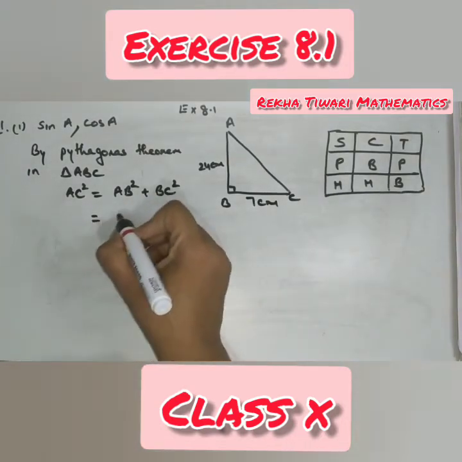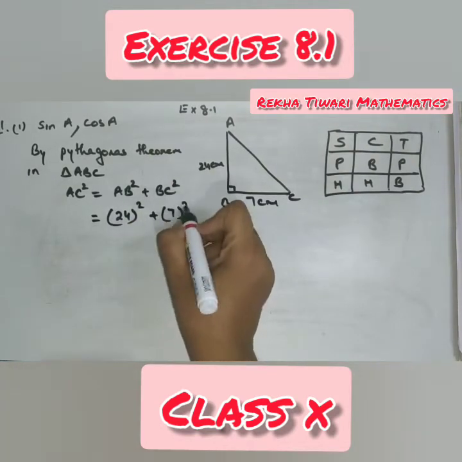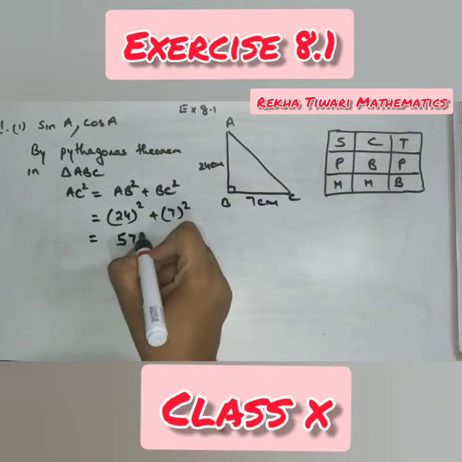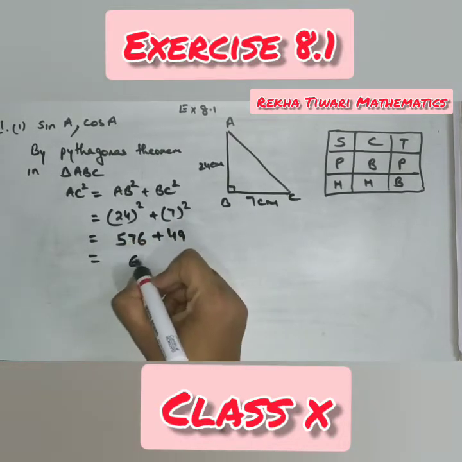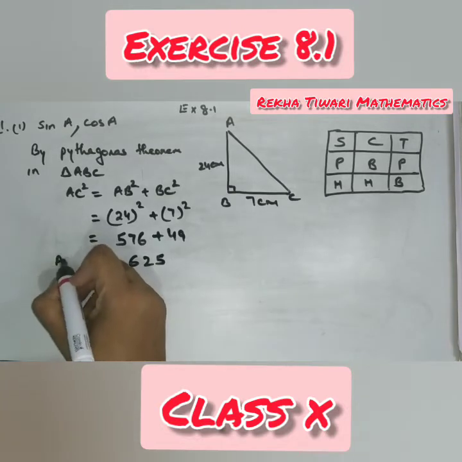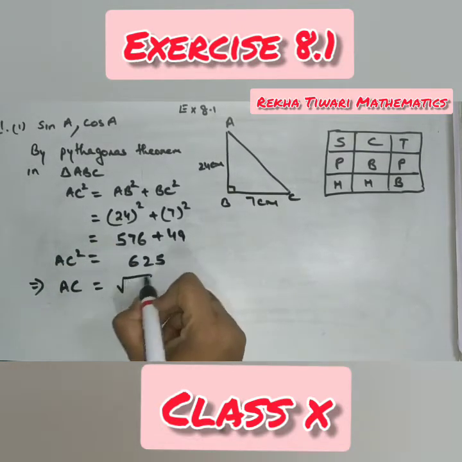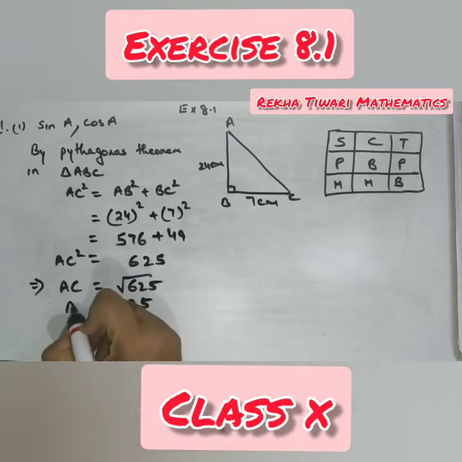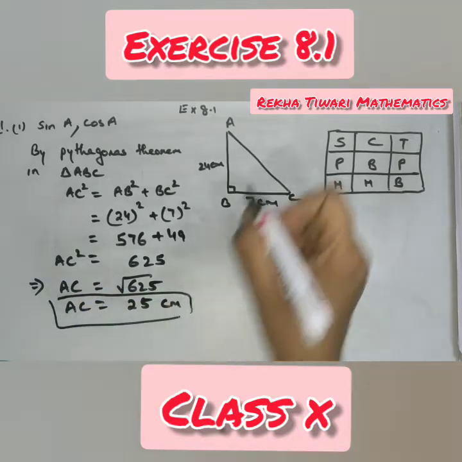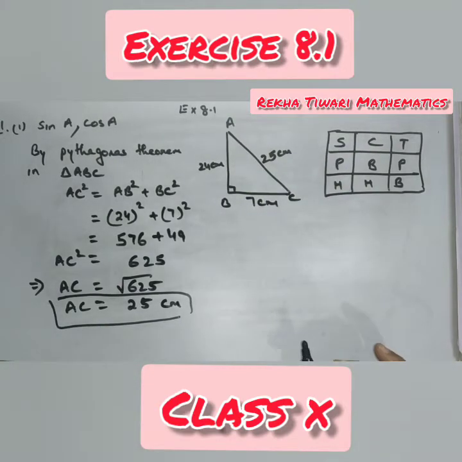So this one is 24 square plus 7 square. 24 square is 576 plus 49. This comes out to be 625. Which implies AC is equal to root of 625, that is 25. So AC is 25 centimeter. Now you have all the 3 sides of the triangle. It's very easy to calculate any of the ratios now.